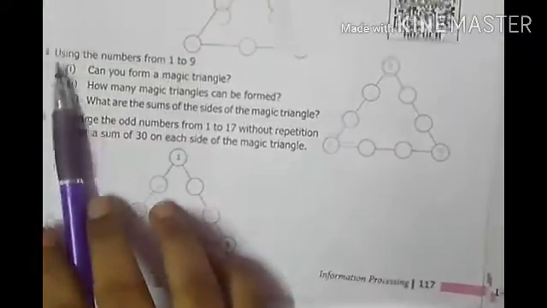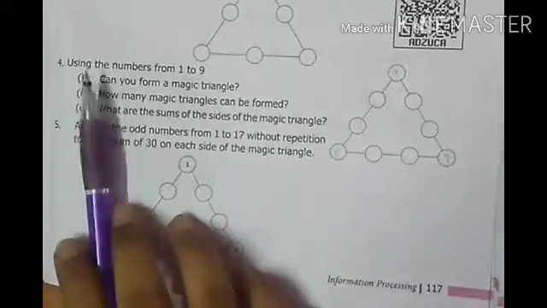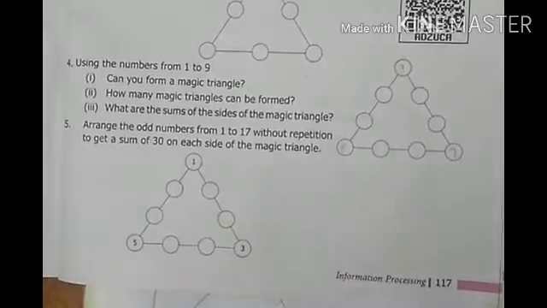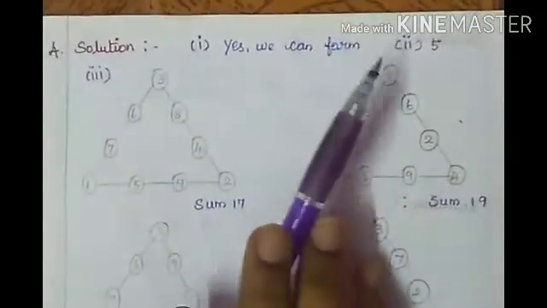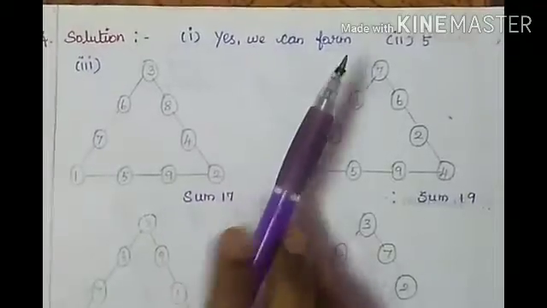So what is given in this fourth question? Using the numbers from 1 to 9, we need to use the numbers from 1 to 9. What is the first subdivision given? Can you form a magic triangle? So they are asking, can we form a magic triangle? For this question, yes, definitely we can form the triangle. So your answer is yes, we can form.